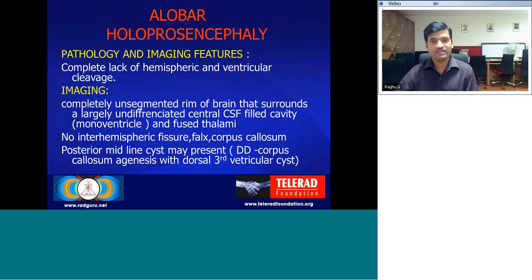Firstly, alobar holoprosencephaly. It's a complete lack of hemispheric and ventricular cleavage, and on imaging there is a completely unsegmented rim of brain that surrounds a largely central CSF cavity, a monoventricle, with fused thalami and basal ganglia. There is absolutely no interhemispheric fissure, falx, or midline corpus callosum structures. The differential diagnosis includes a posterior midline cyst, which is seen here, and can be confused with the dorsal third ventricular cyst seen in corpus callosal agenesis.